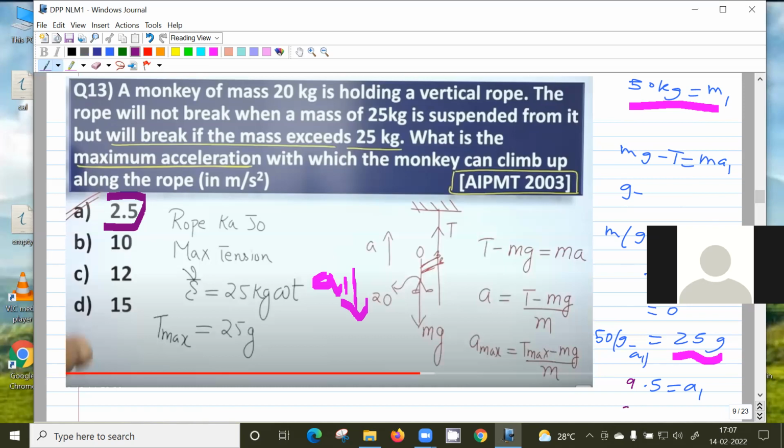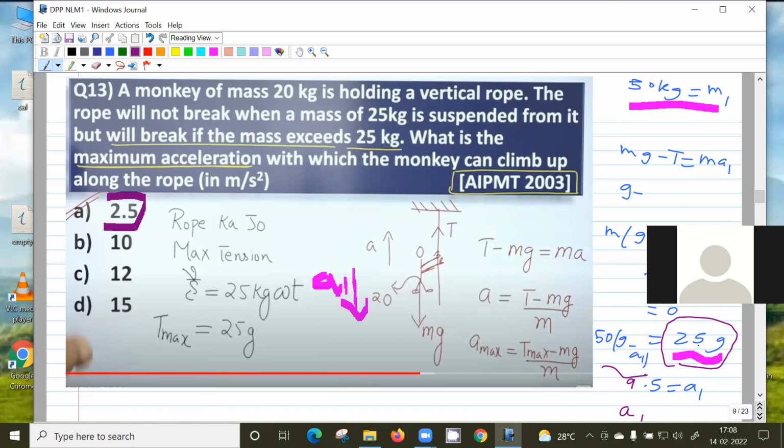Climbing down means the net force downwards is 50 into g minus a1, right? That should be equal to the maximum tension which it can withstand.